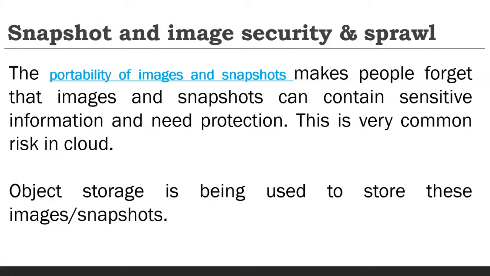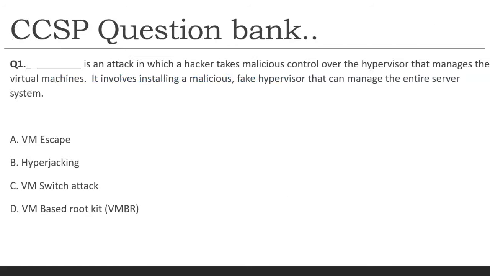Normally, object storage is used to store these snapshots and images, and the CCSP recommends storing them in encrypted form. The security of this image is very important. This also increases the risk, and it is a very common risk in the cloud, just like VM sprawl. Because of mismanagement or ease of use, we are using a feature which is beneficial to us, but at the same time, if you don't do proper governance, this can be a risk in the cloud. Now we have covered the theory part.